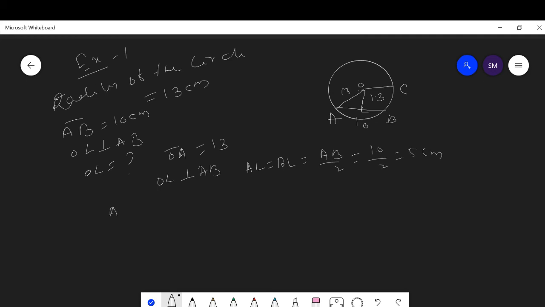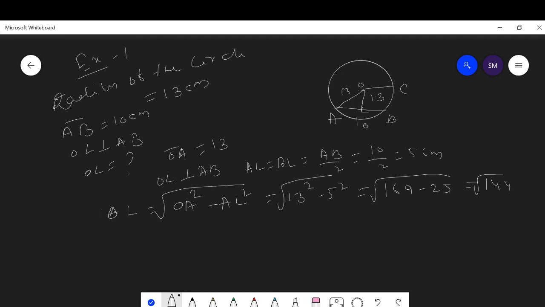Then OL is equal to, by Pythagoras theorem, square root of OA square minus AL square, which is equal to square root of 13 square minus 5 square, which is equal to square root of 169 minus 25, which is equal to square root of 144, which is equal to 12 centimeter. Means OL is 12 centimeter.